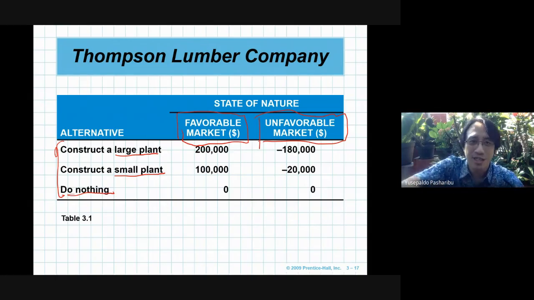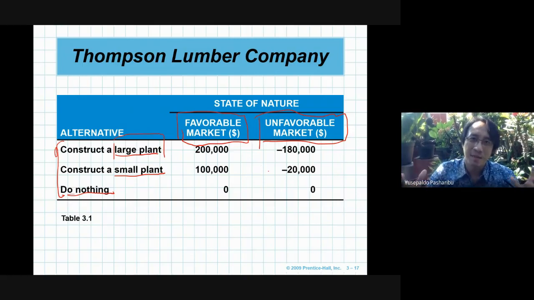That's why if we construct a large plant, and the market is favorable, then this company will get 200,000 as profit. But on the other hand, if the unfavorable market happens, then this company will lose 180,000. For a small plant, this company will get 100,000 for a favorable market and minus 20,000 for an unfavorable market.